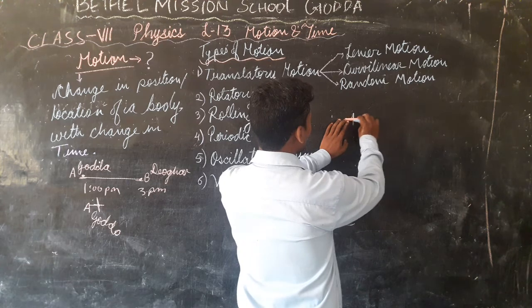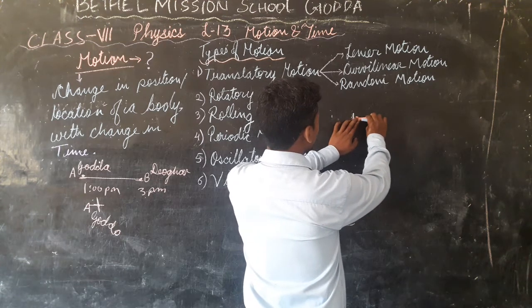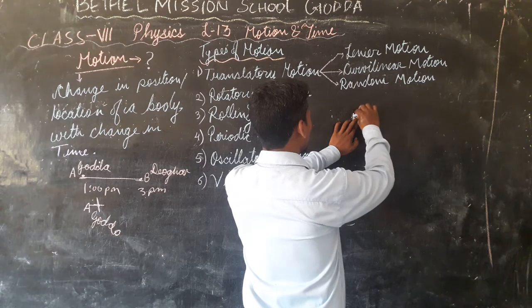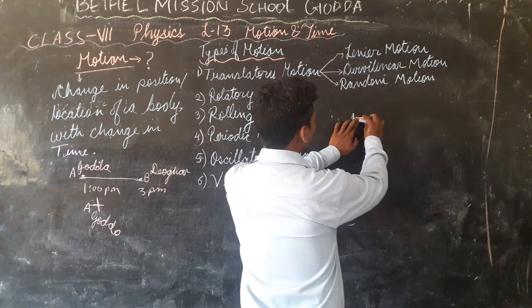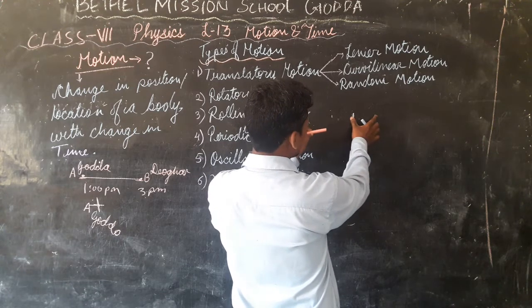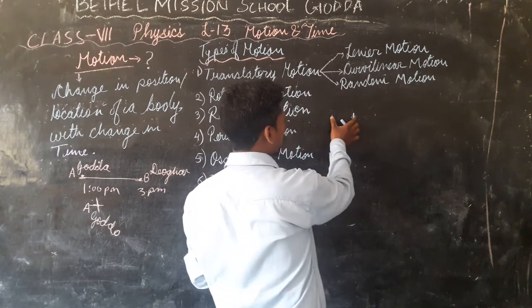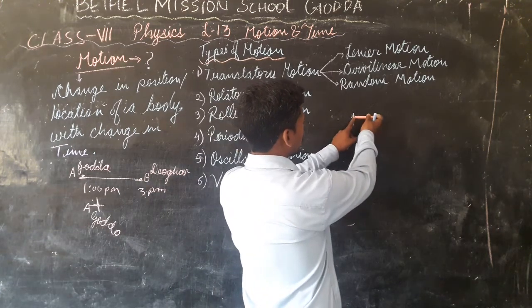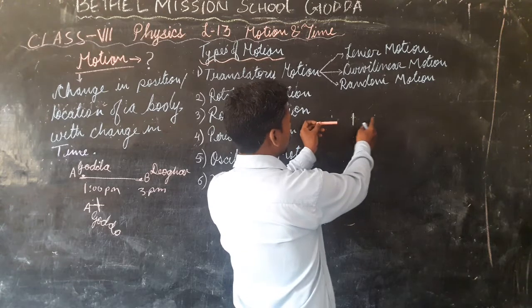So when this chalk crossed it, you see that the starting point has reached here and the end point has reached here. So you see the starting point has travelled how much distance? This much distance. Whereas the end point has travelled this much distance. You see the end point was here and now it reached here. And the starting point was here and then it reached here.